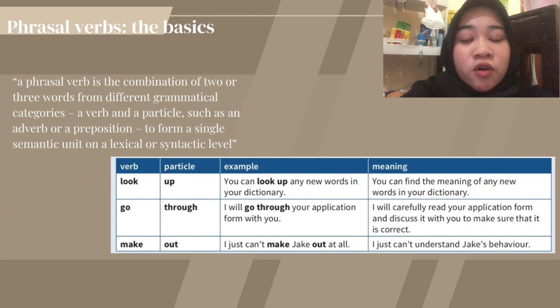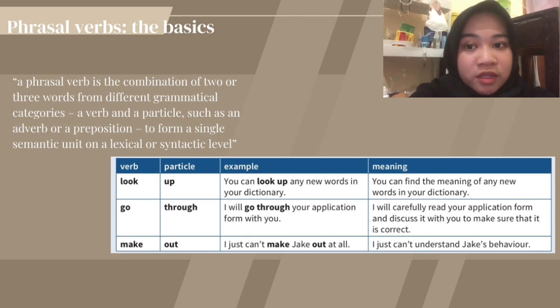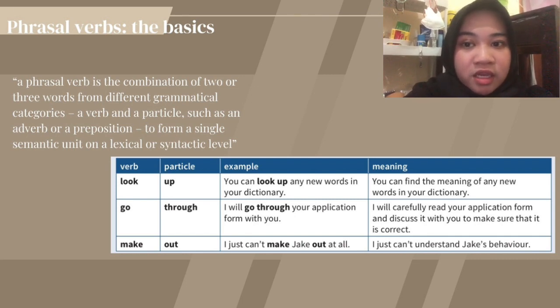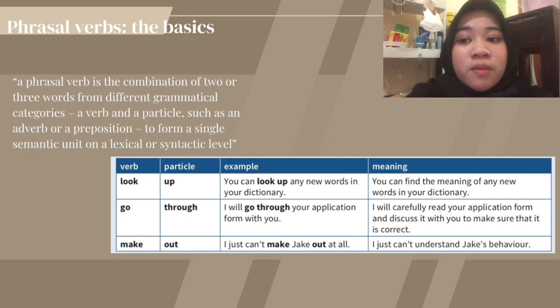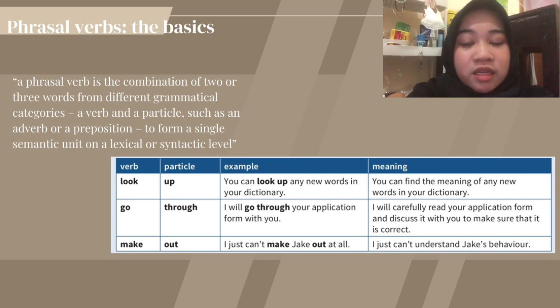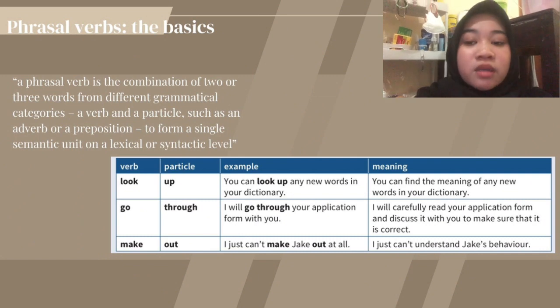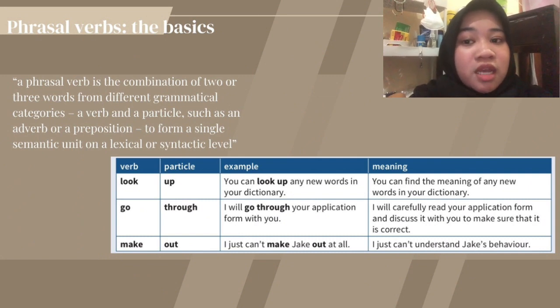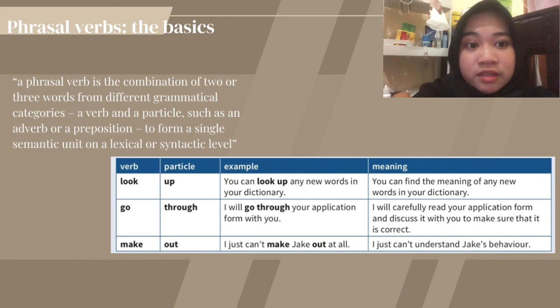2. Go for verb, through for particle. I will go through your application form with you. The meaning: I will carefully read your application form and discuss it with you to make sure that it is correct. 3. Make for verb, out for particle. Example: I just can't make Jake out at all. The meaning: I just can't understand Jake's behavior.